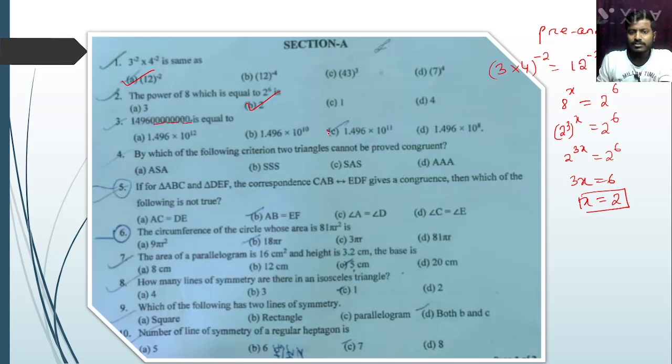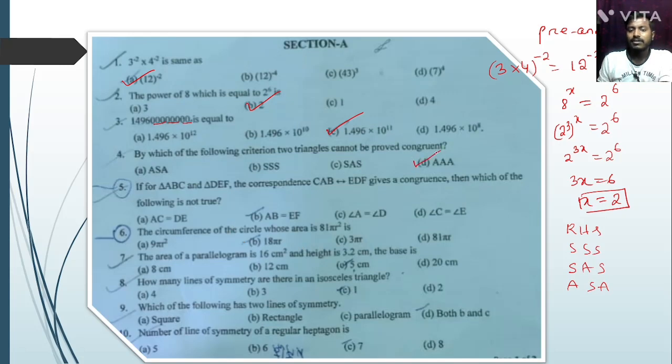Okay, next question: by which of the following criteria can two triangles not be proved congruent? We know that there are 4 criteria: RHS, SSS, SAS and ASA. First one is right angle, hypotenuse and side. Third is SAS, that is side, angle, side. Next, angle, side and angle. So here option D is the correct answer.